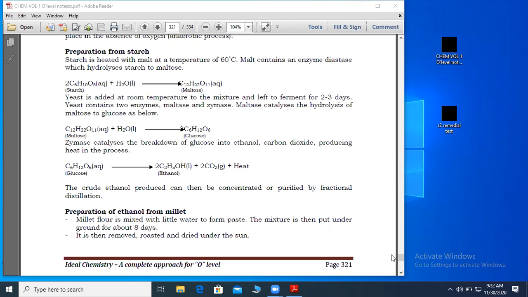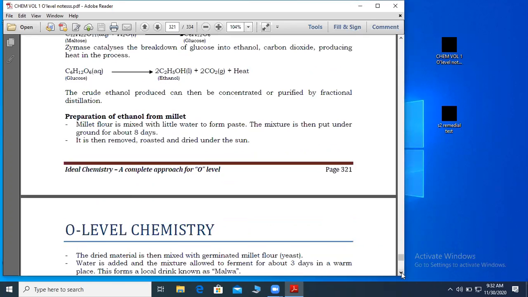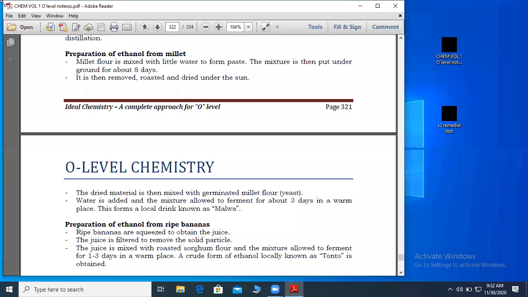I don't know if you researched, but when you go to the village for Christmas, try to ask your grandparents how they get ethanol. But for people from Teso, this is what is done. Millet flour is mixed with a little water to form millet paste. This is the first step. So if I say explain how ethanol is obtained from locally available materials, this is what I want.